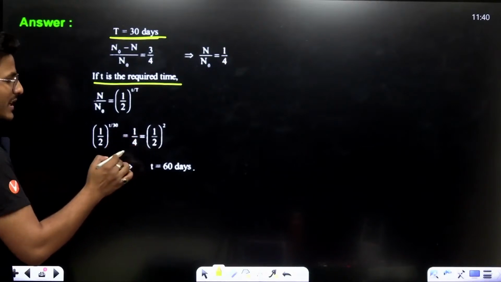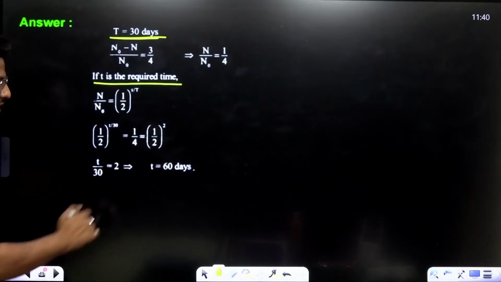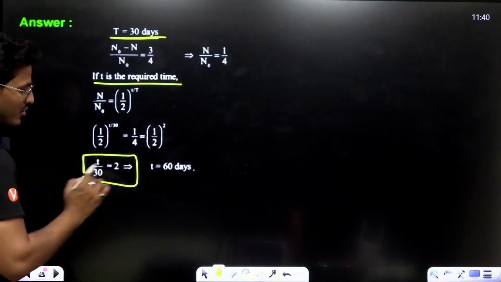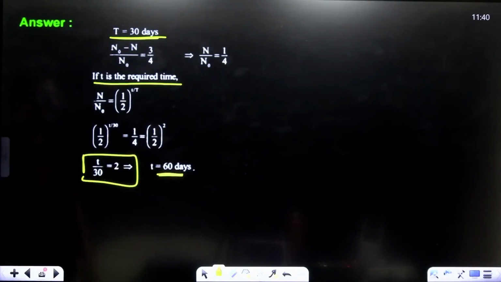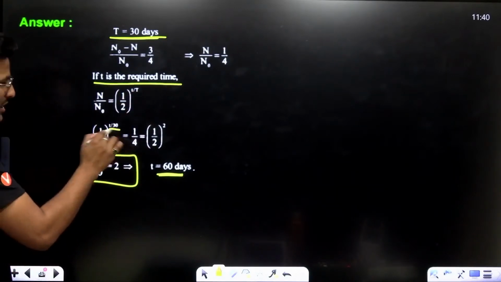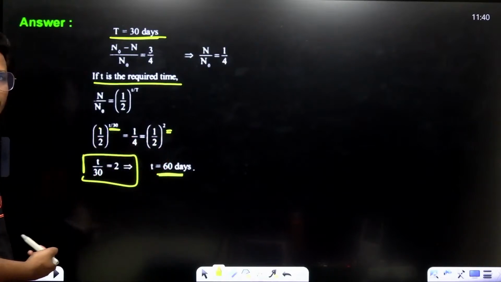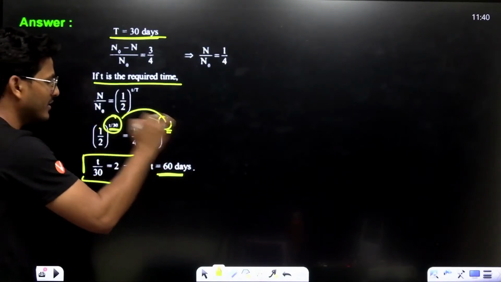That means 1 upon 4, which is equal to (1 upon 2) squared. That is, T equals 60 days. Right? We just compare the powers. Since the base is 1 upon 2 on both sides, we compare this power with this one.